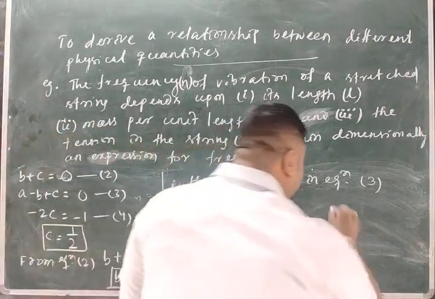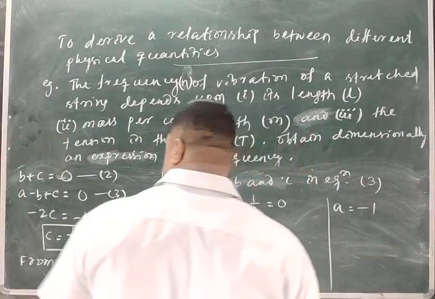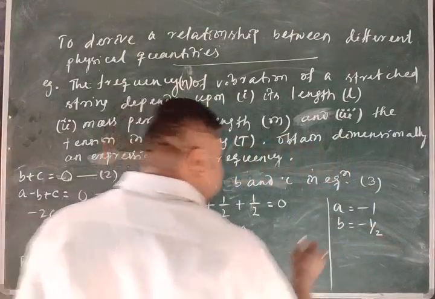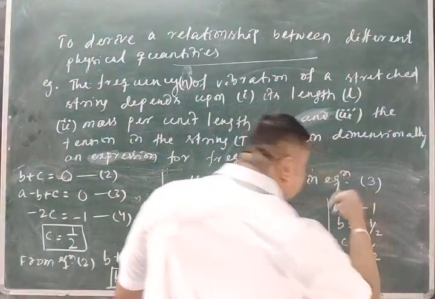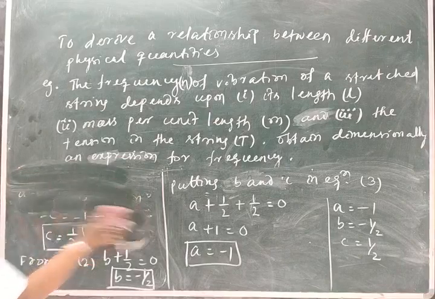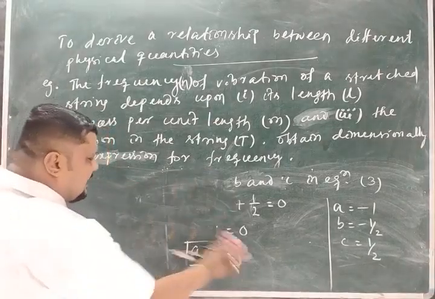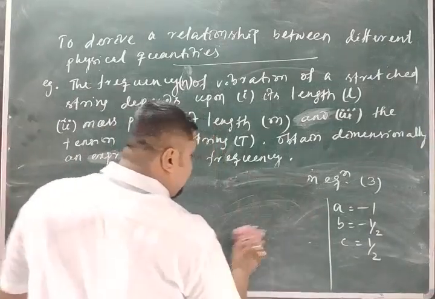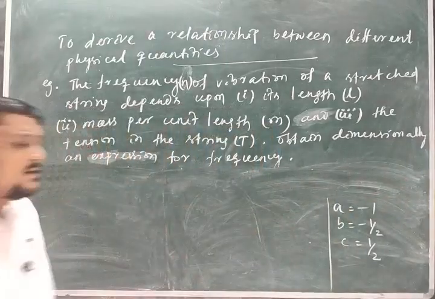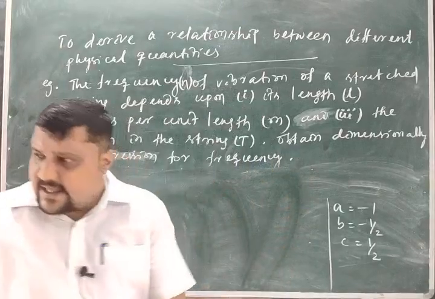So let me write here. I got a is equal to minus 1, b is equal to minus half, c is equal to half. Putting a, b, c in equation 1. You write this thing. When you are watching the video, at the same time, you open your notebook and do the practice. What I am doing, you do the practice, then you will get the doubts. Okay?